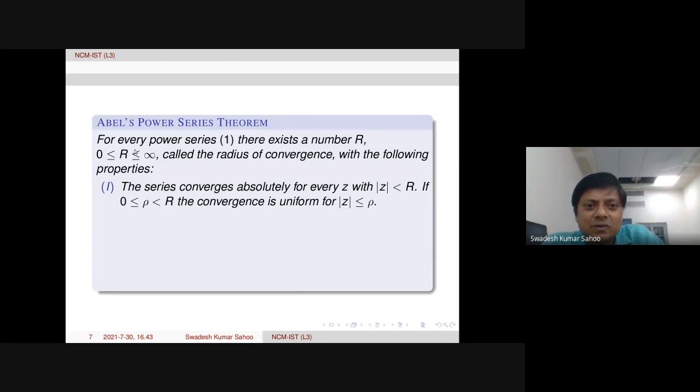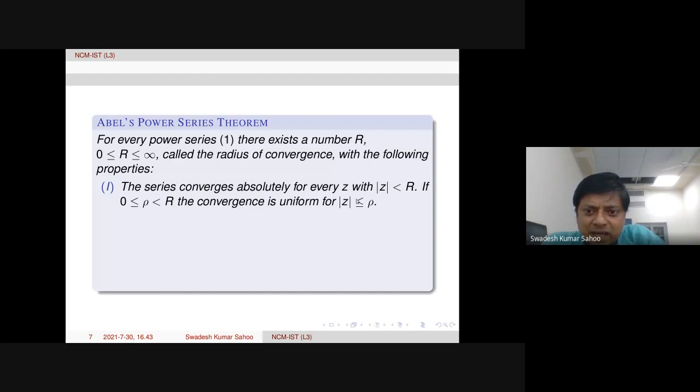Whatever power series we give, of this form, for instance about z equal to 0 as I have taken, we can always get a number R. This R is called the radius of convergence. R can be 0, R can be infinity, R can be any finite quantity. With the following property: the series is absolutely convergent for every z within this disk. We can find an R so that within mod z less than R, the power series will be absolutely convergent.